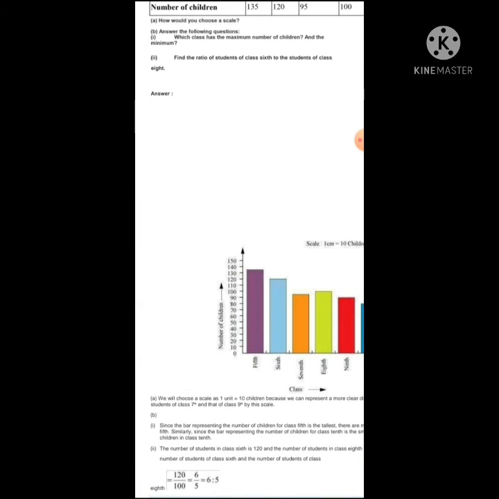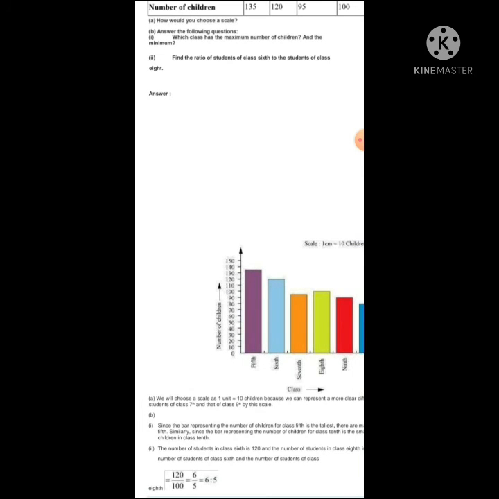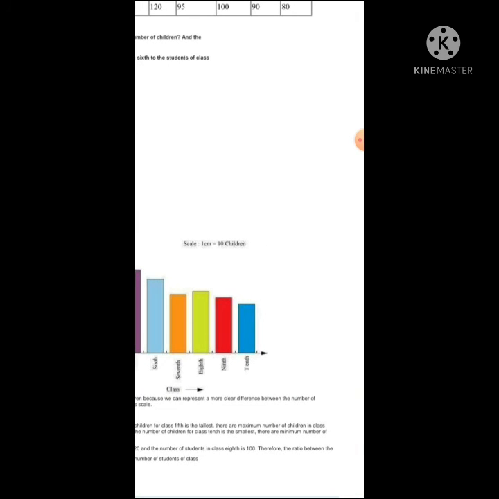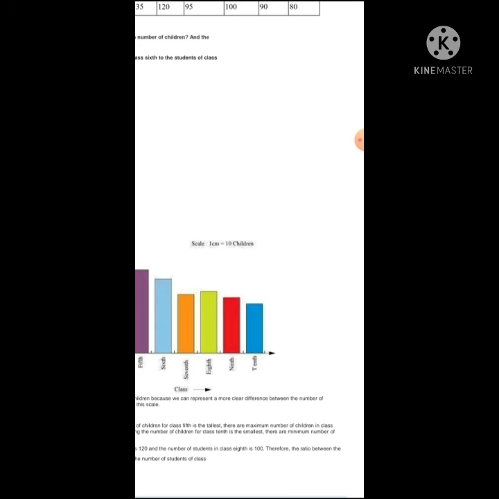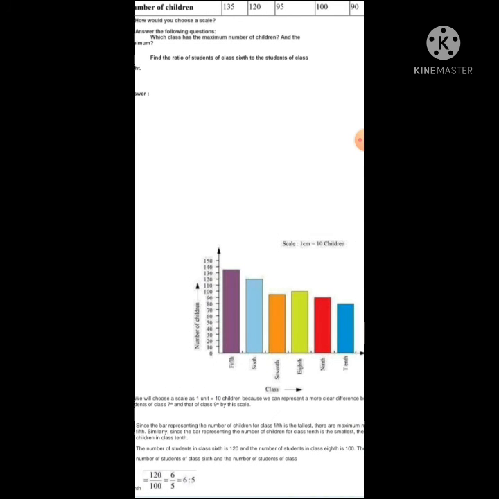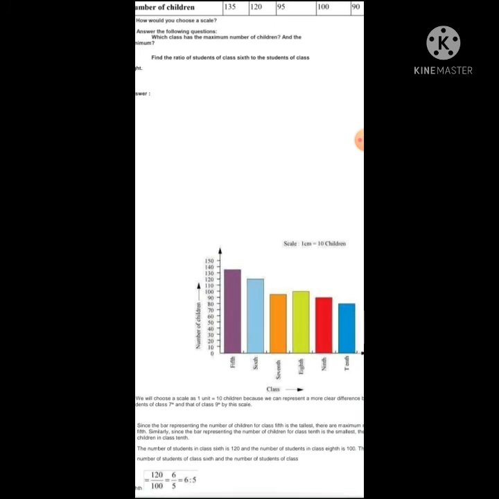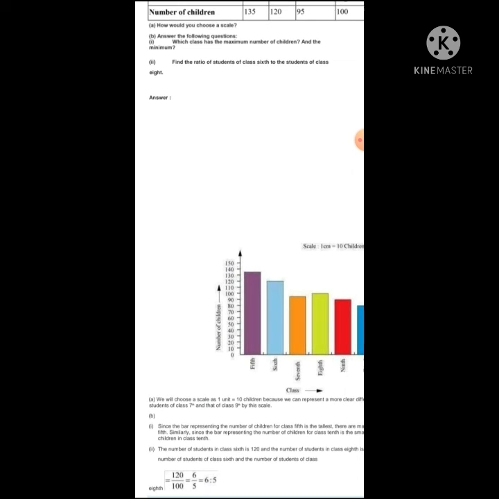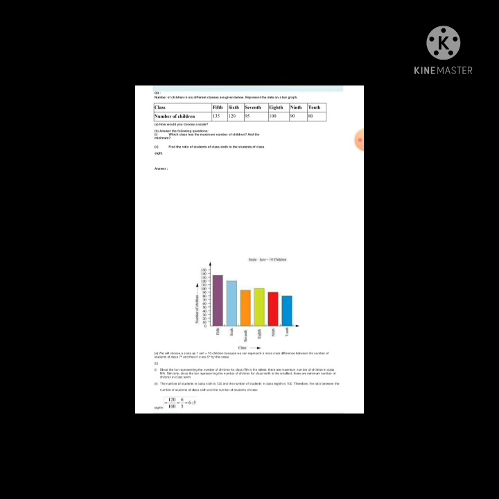See the third question, find the ratio of the students of class 6 to the students of class 8. We have to find the ratio. So how will we find the ratio? The number of students in class 6 is 120 and the number of students in class 8 is 100. Therefore, the ratio between the students of class 6 and class 8 will be 120 divided by 100, that will be 6 upon 5. So it will be 6:5.